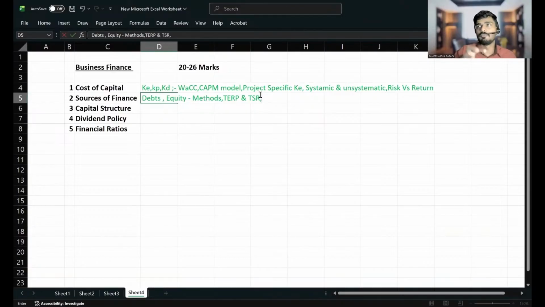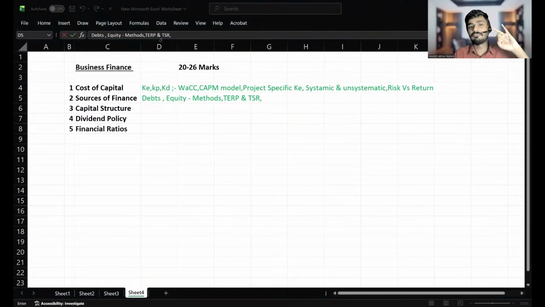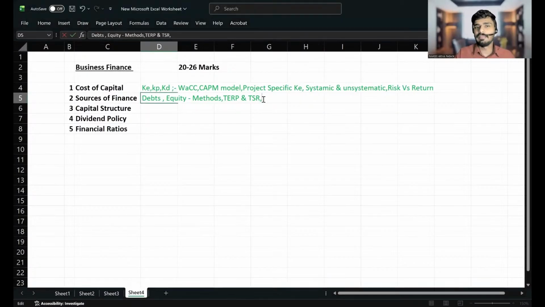While learning TERP, you must also understand what is meant by value of right, and value of right per existing share. Both you have to learn. Both are really, really important. Okay, anyway, TERP and TSR.